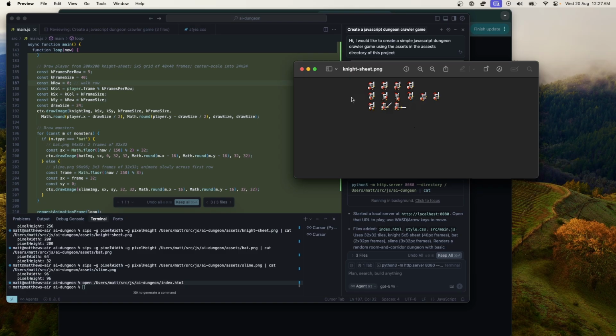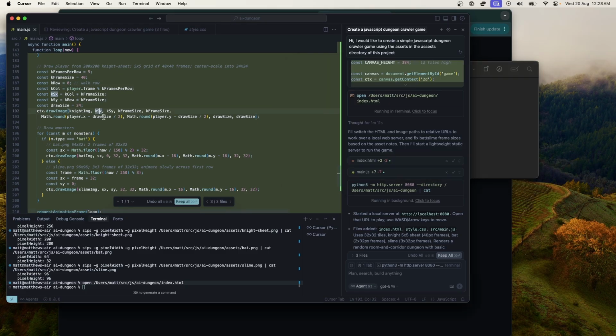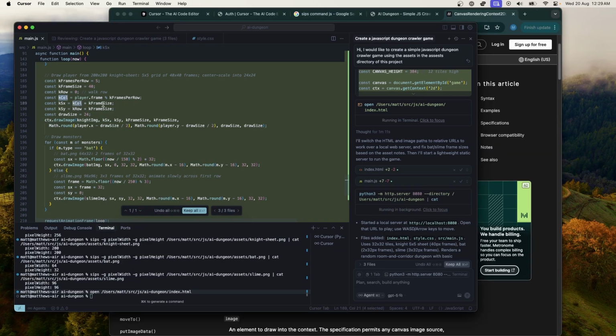Frame size 40. I don't know what any of the keyboard shortcuts are in this. K column times K frame size, which is 40. Okay, so 40 is not right. That is too big. So I think that's part of the problem.